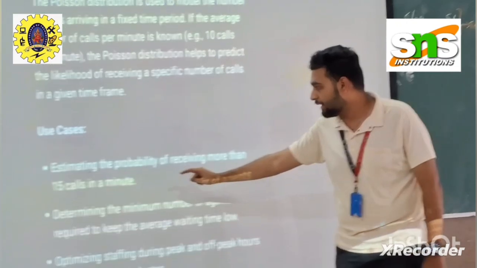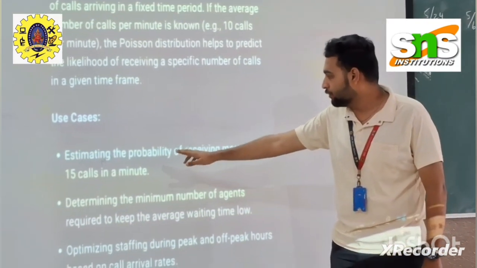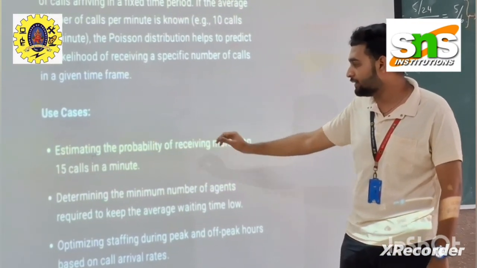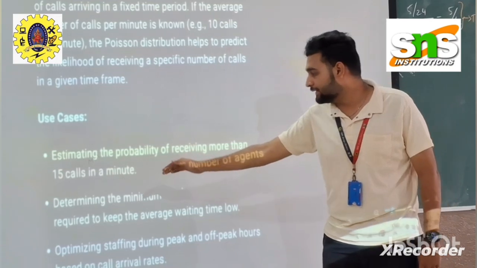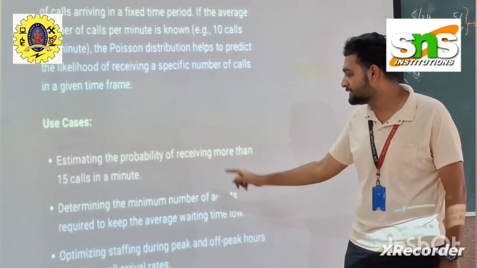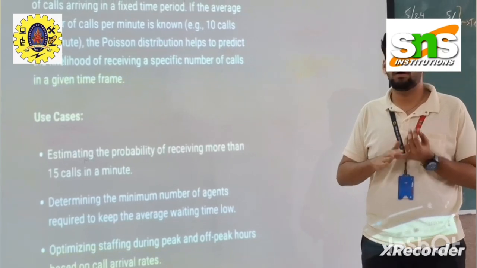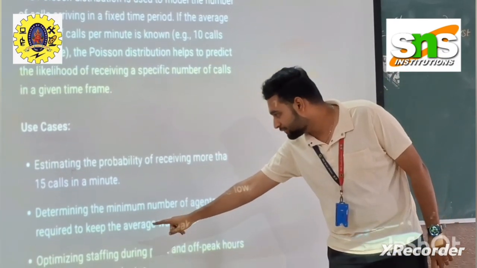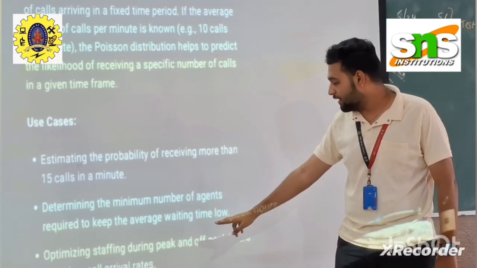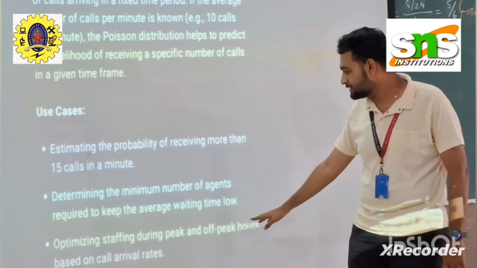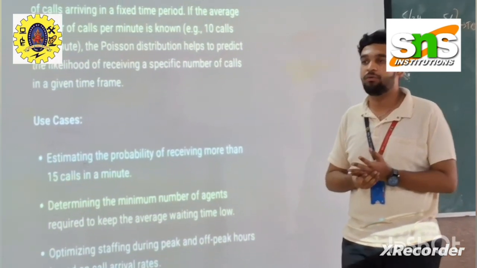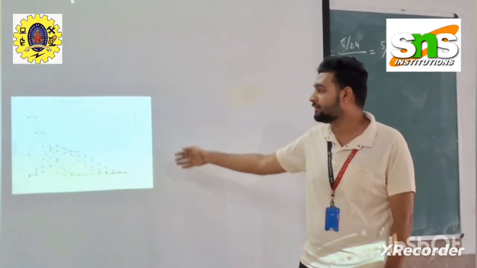So this is what defines the idea. Estimate the probability of receiving more than 50 calls in a minute. They determine the minimum number of agents required to keep the average waiting time low. Then they optimize the staff during peak and off-peak hours. Based on call volume, we have a test case formula.